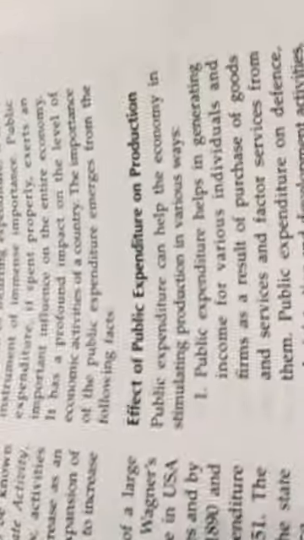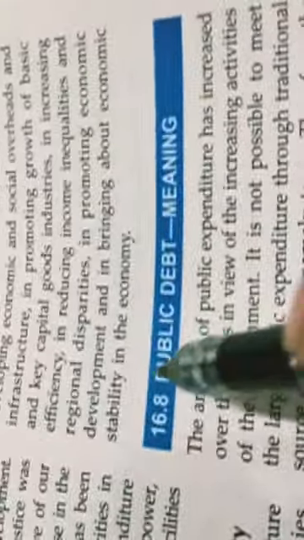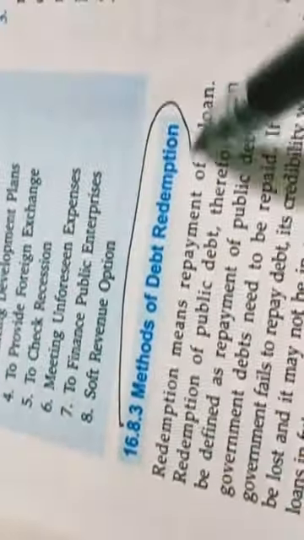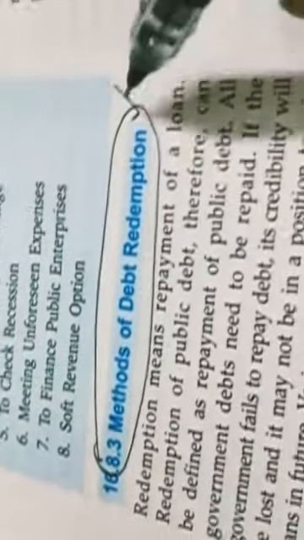Importance of public expenditure: importance on production, importance on investment, importance on income, importance of economic growth, importance of economic stability. Then we will study public debt, only the meaning. After that, all these things are not there. Directly come to page number 306. This is important. We'll study methods of public debt redemption.